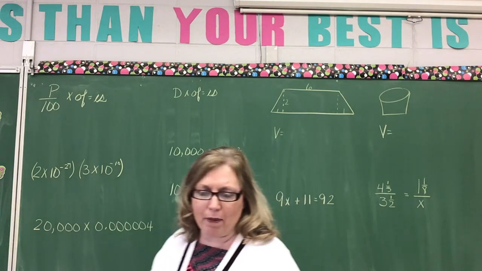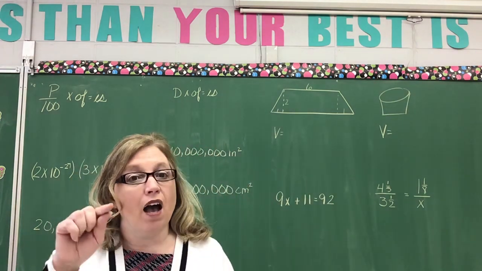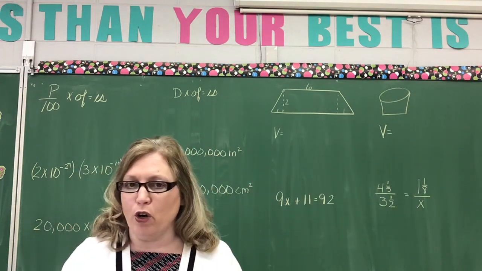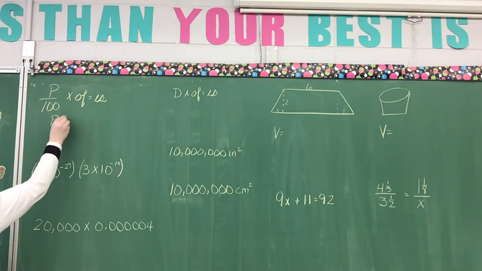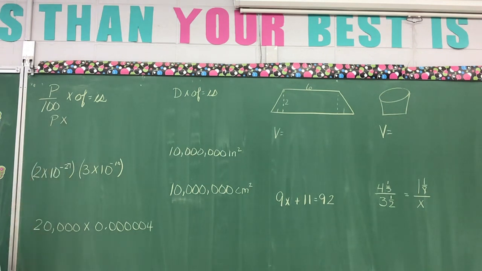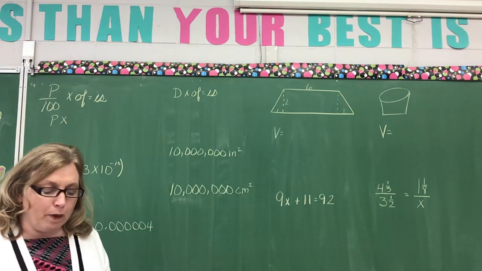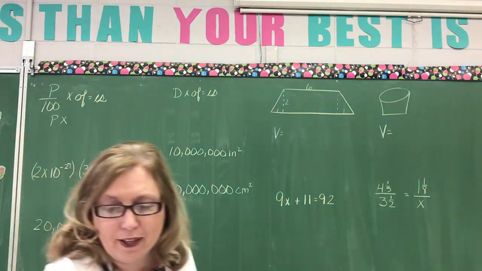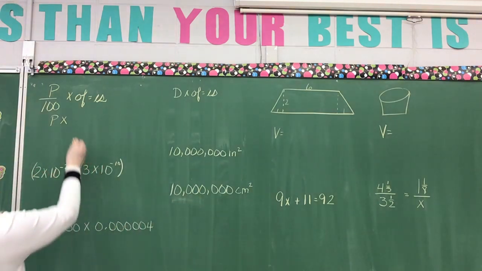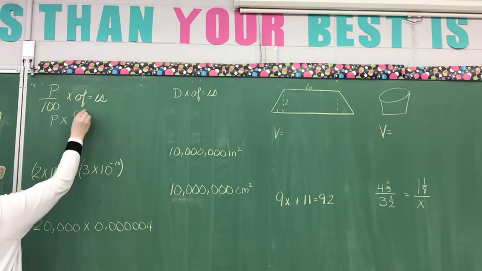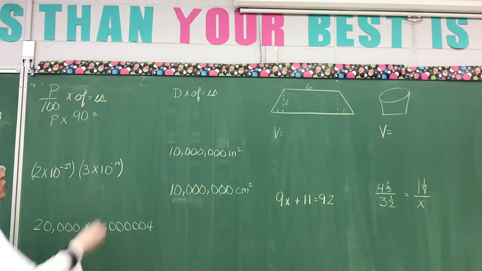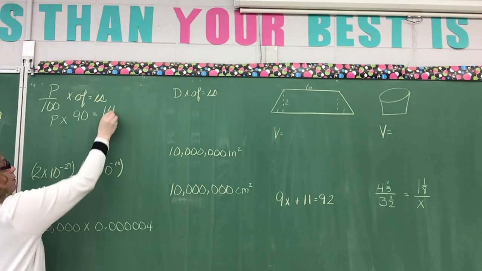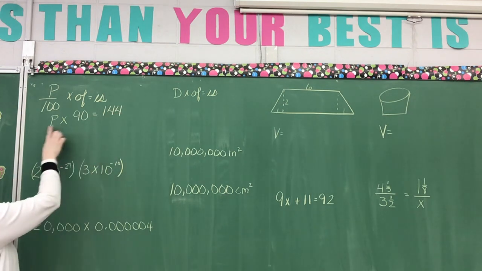So let's look at our problem again. What percent of 90? We don't know the percent. So we're going to put percent times the of, and our story problem there said that our of is 90, and that equals our is, and our is 144.